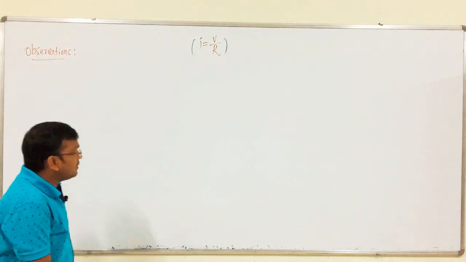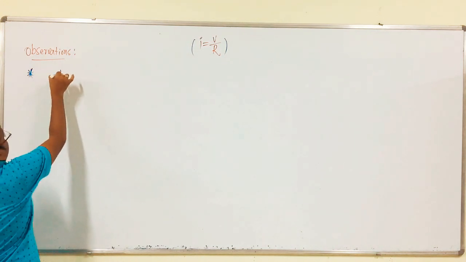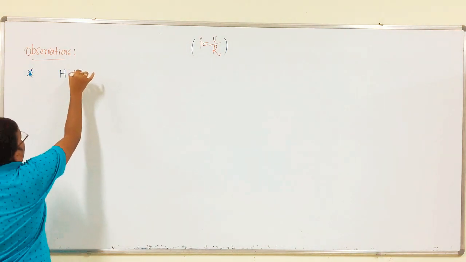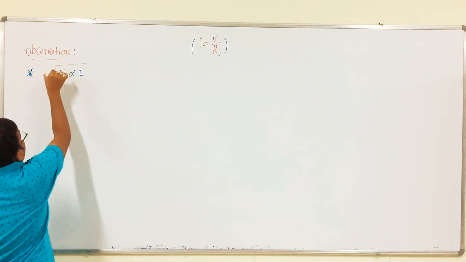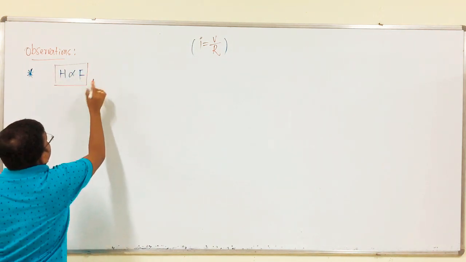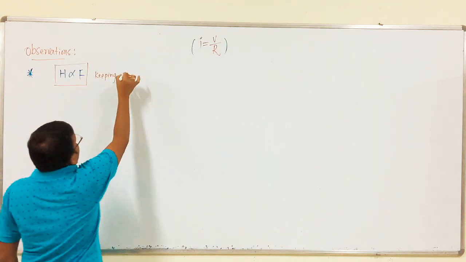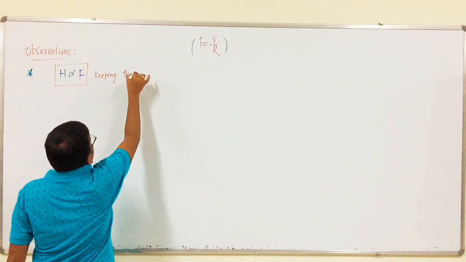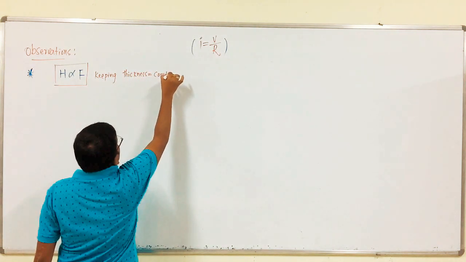We all know that height difference makes water flow, right? Height difference makes water flow, keeping the thickness or thinness of the pipe constant, right.